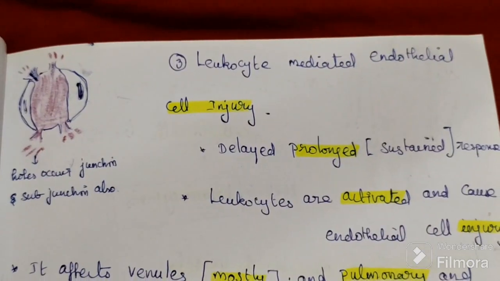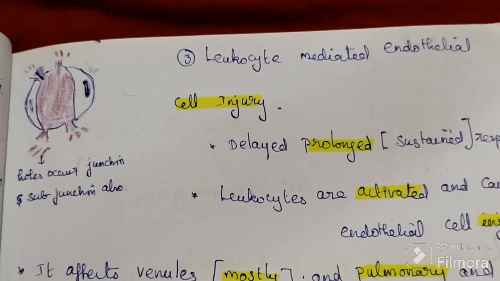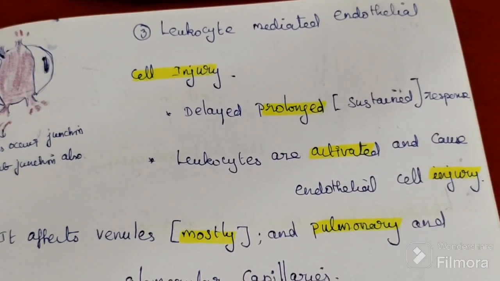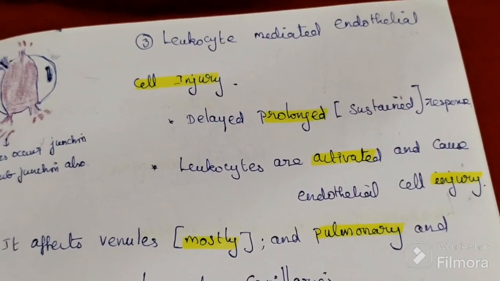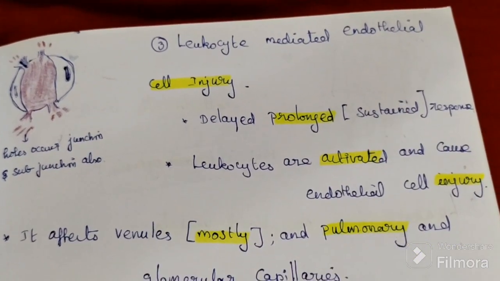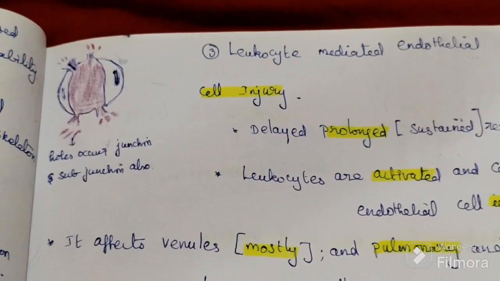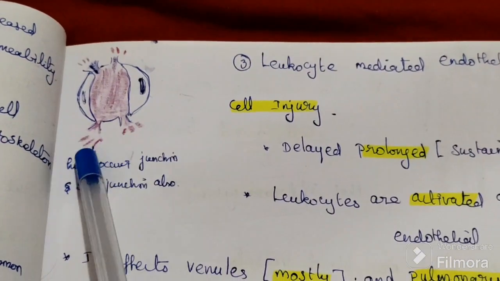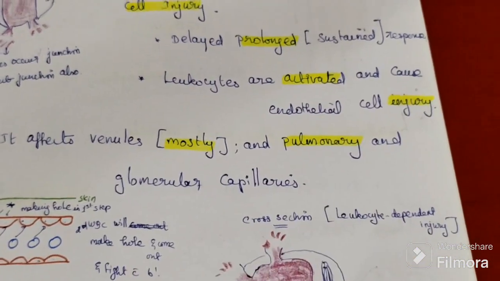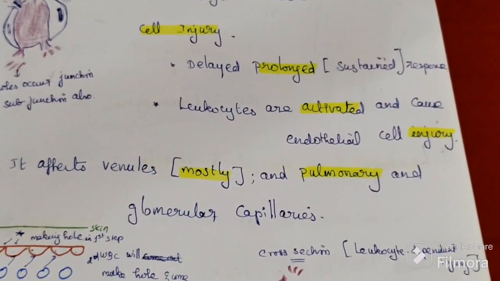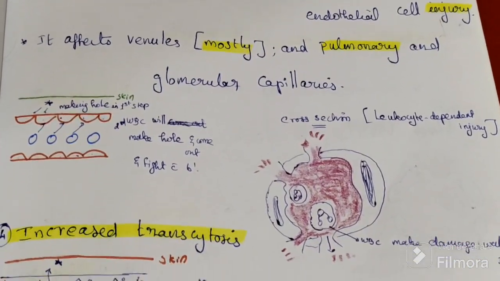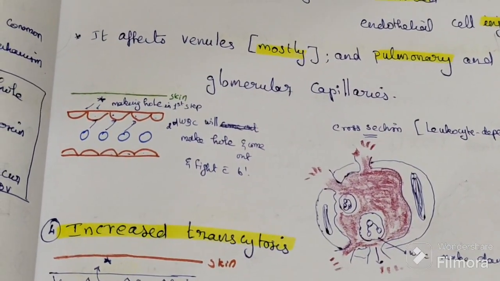Then the third one is leukocyte-mediated endothelial cell injury. This is the delayed prolonged response. Leukocytes are activated and cause endothelial cell injury. This affects the junction as well as the subjunction, so holes occur in both. This mostly affects venules, and pulmonary and glomerular capillaries.